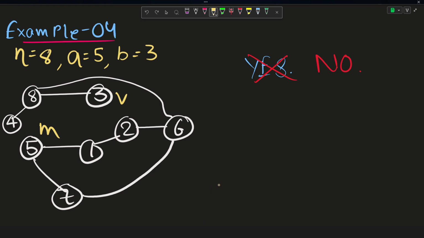So what we do is we just start a DFS. Suppose our DFS call starts from the third city and it goes to the eighth city. Then from the eighth city the call goes to the sixth city. Then it has two choices. Suppose it goes from this sixth city to the second, from the second city to the first city, then from the first city to the fifth city, then from the fifth city to the seventh city, and then again it tries to come to this one.